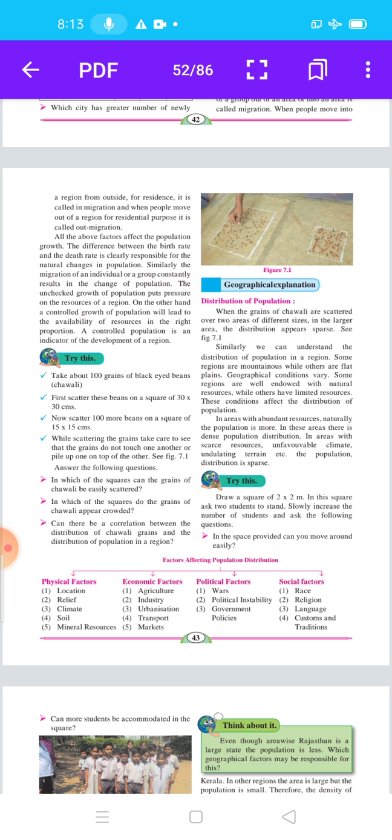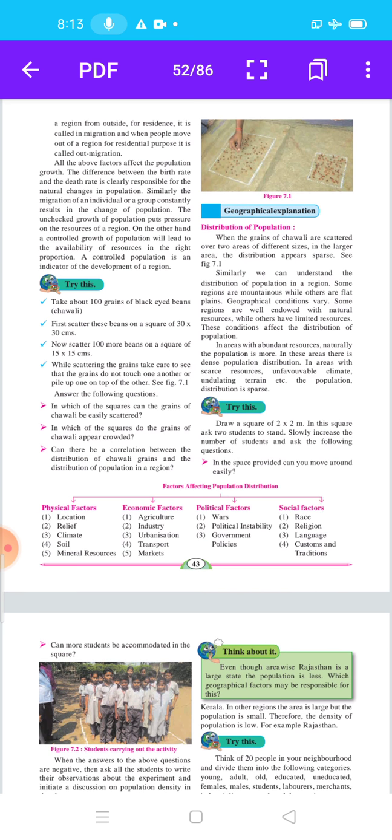Factors affecting population distribution. Here are some physical factors. Which are these? Location: what is the location of that population? Relief, climate: what is the climate of that region? Soil: what types of soil are in that region? Mineral resources. Then the next point is economic factors.